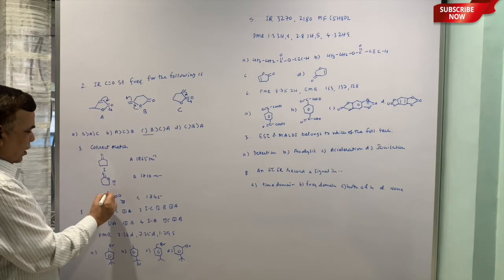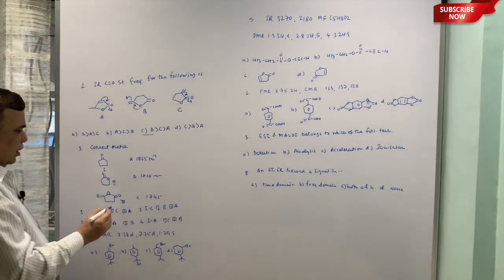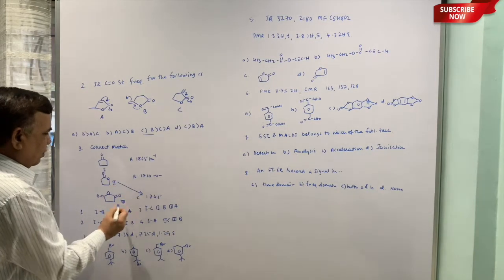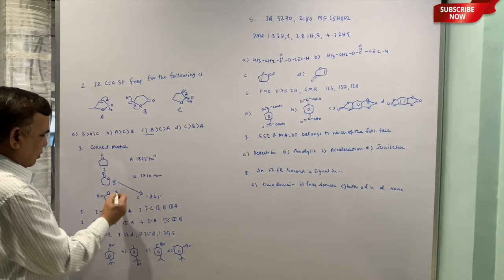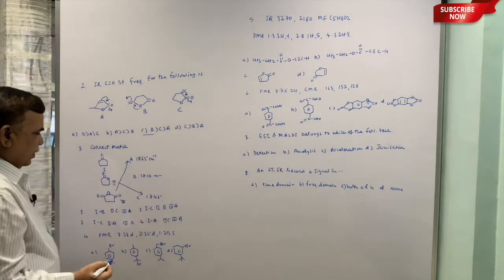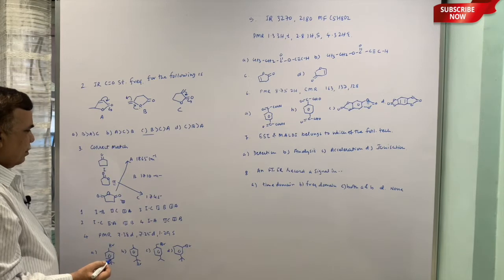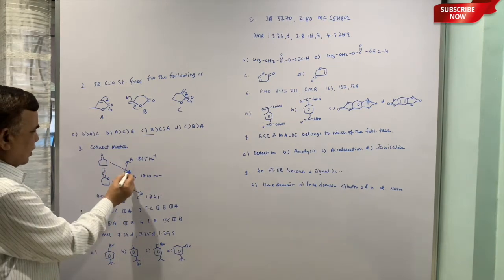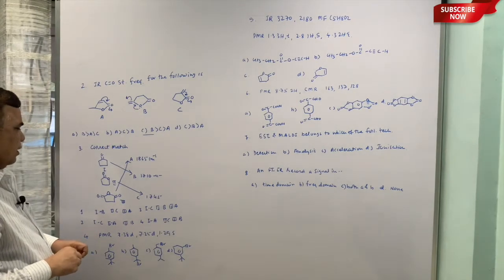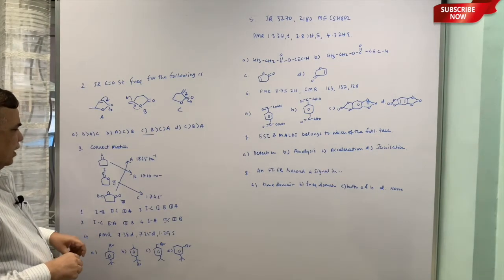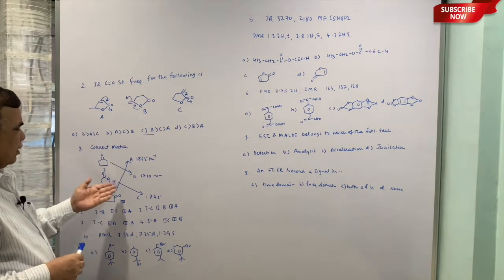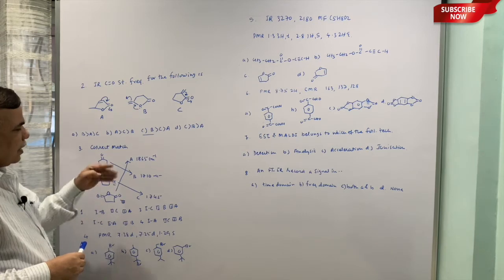Here the lactone is 1745, the anhydride is 1865, and this is 1710. 1710 means it is a simple ketone, 1745 the lactone, and the anhydride would be highest.